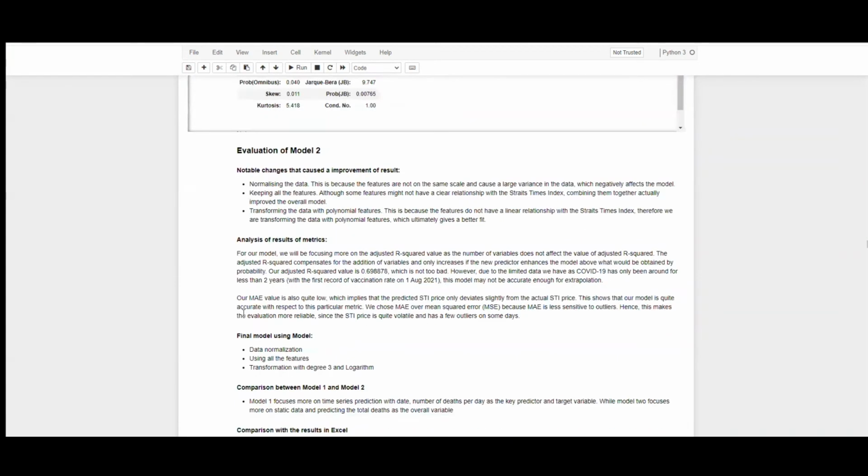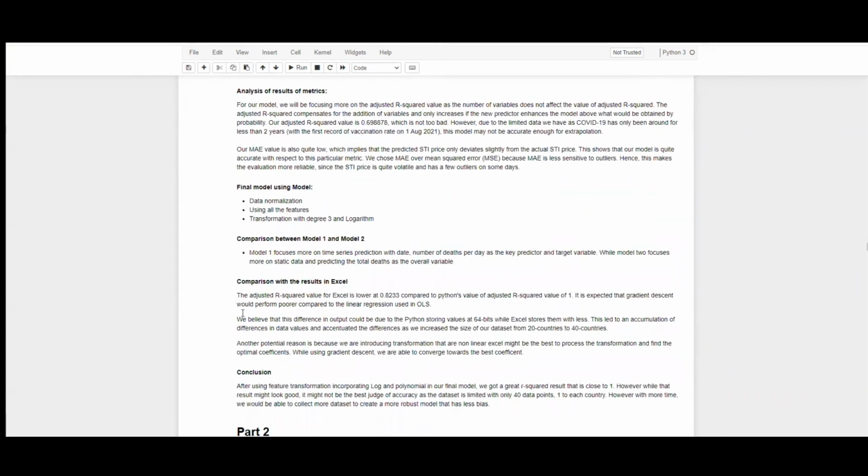So in evaluation of this model, is it a good model? We felt that yes, it's pretty good. However, this prediction is limited as we are only testing with 40 data points.